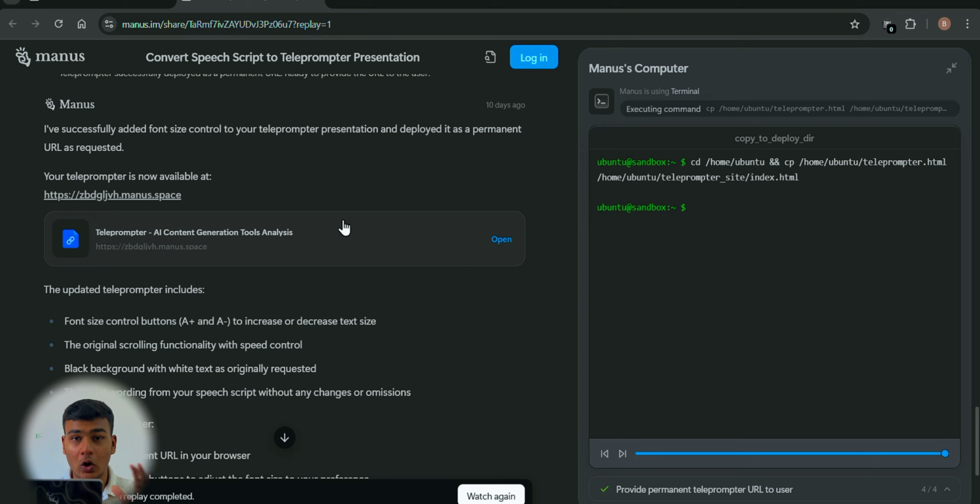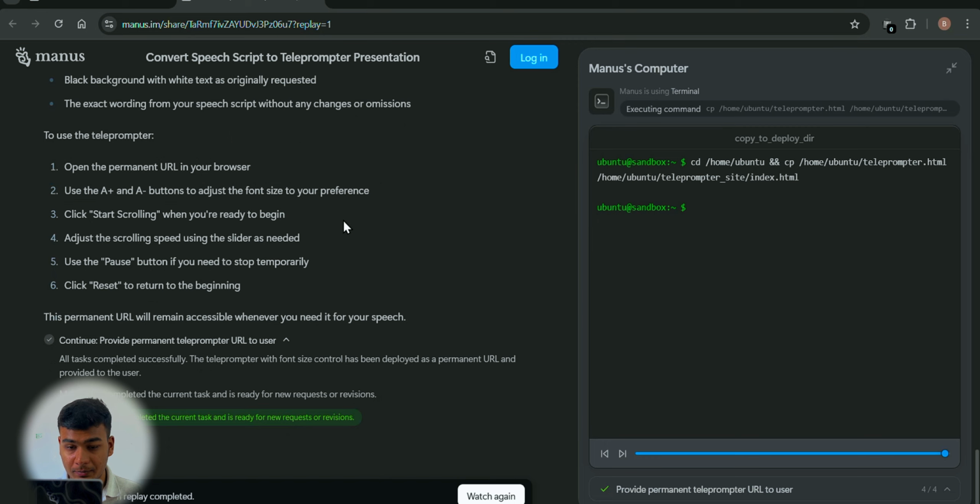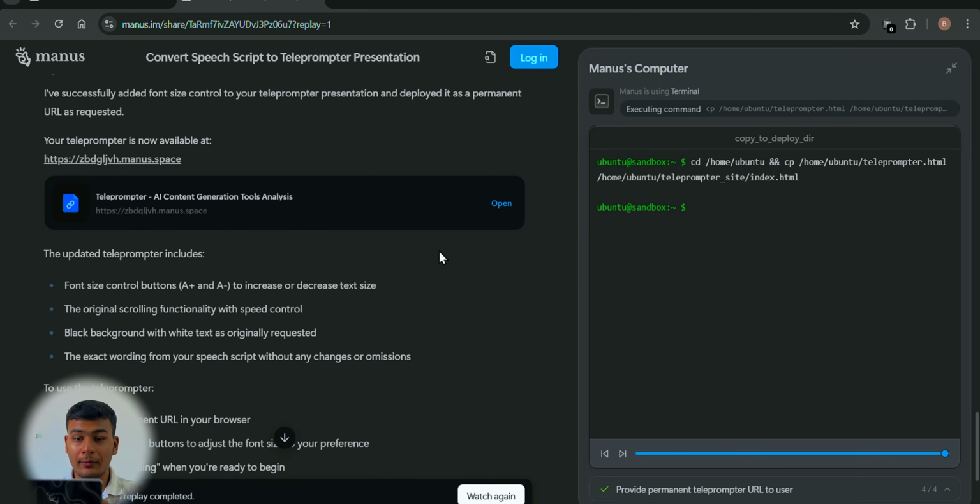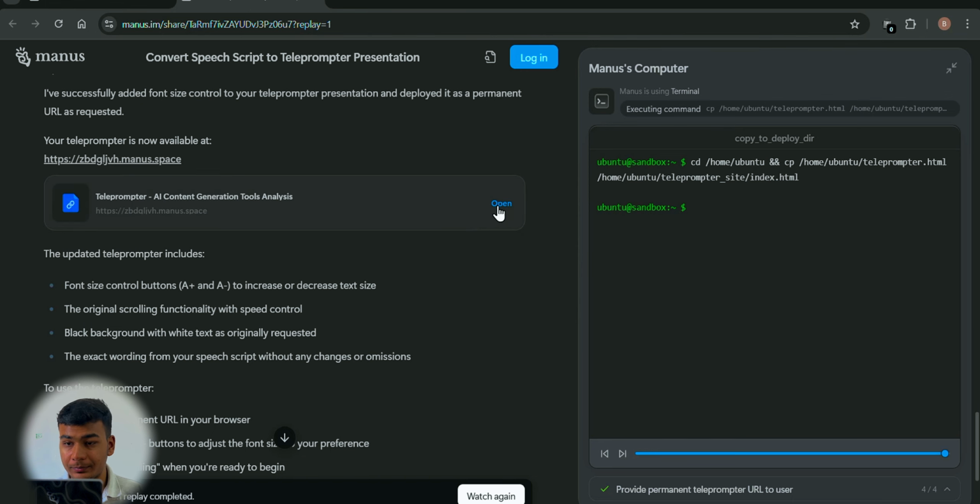See, it's doing all of this. I haven't done anything. I've just, for example, written the prompt, and it's using all of this, and it has completed the task here.